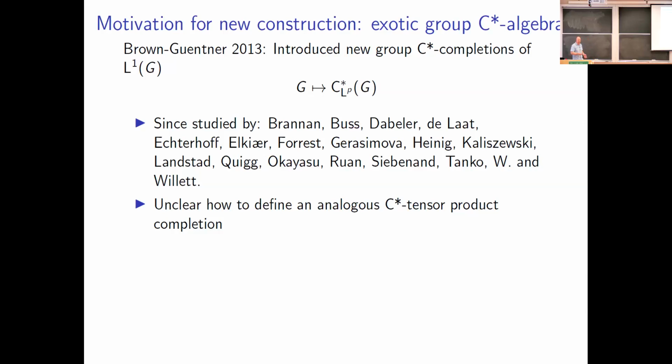And you might ask, well, can we find some sort of C-star tensor product analog of this construction here? And if you just look at the definition of how these functors are defined, it's not really clear how you would do so, because the definition really depends on the representation theory of G in some sense.